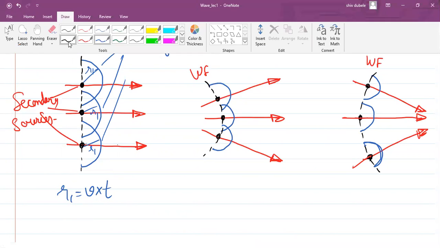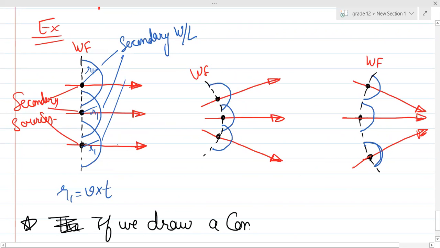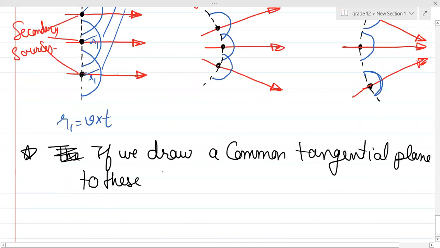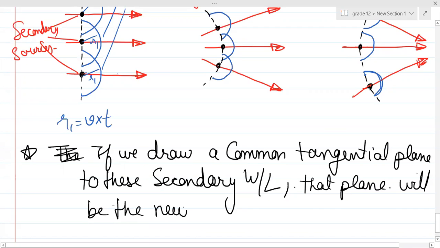Now the third point which you will write: if we draw a common tangential plane to these secondary wavelets, that plane will be the new position of the wavefront, or basically it will be a new wavefront, you can say.